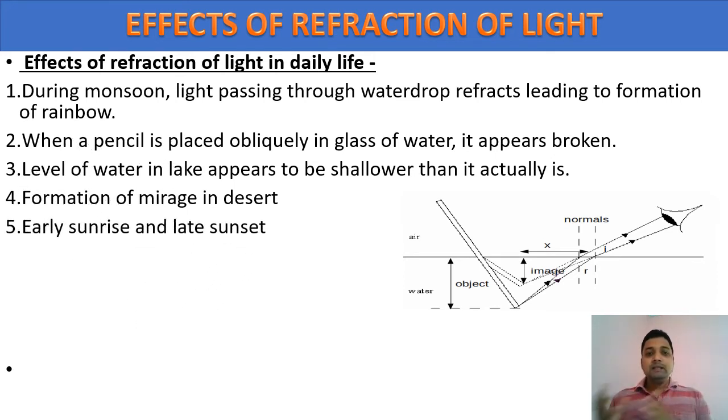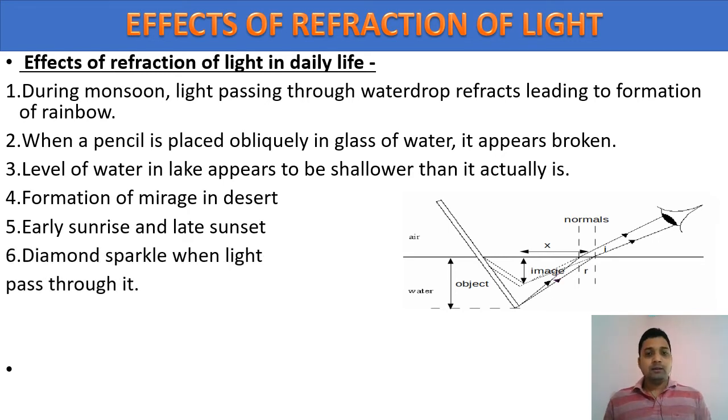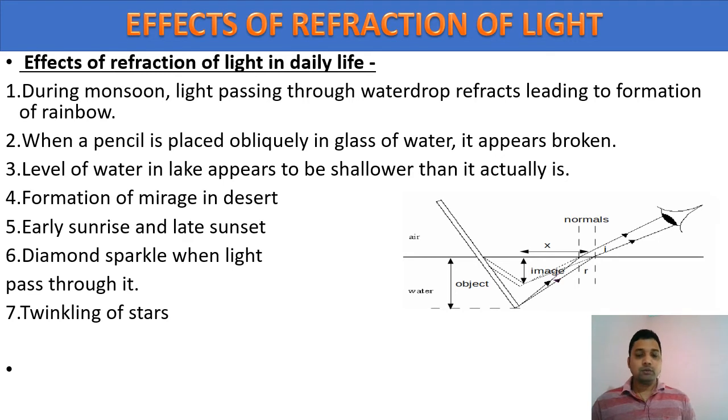Early sunrise and late sunset are because of atmospheric refraction, and so is the diamond sparkle when light passes through it. When a diamond is given a suitable cut, it seems to us that it's emitting light from all around. Actually not. It's because of refraction of light. Also the twinkling of star. We read "Twinkle, twinkle, little star" in nursery classes. That twinkling of star is also a factor of atmospheric refraction.